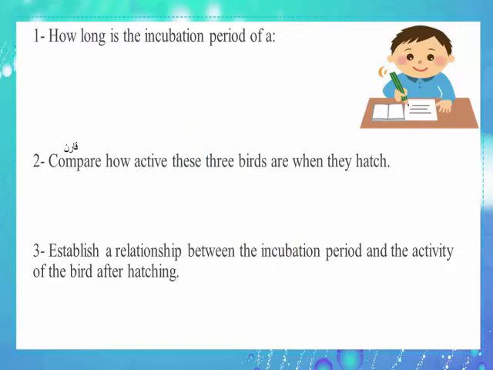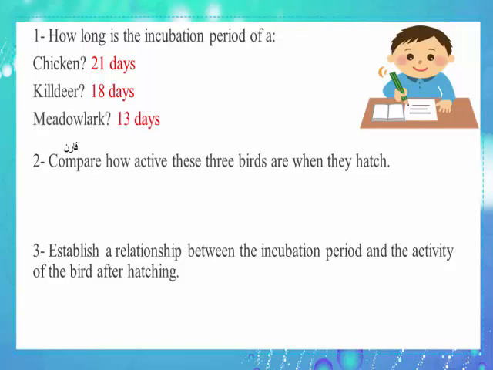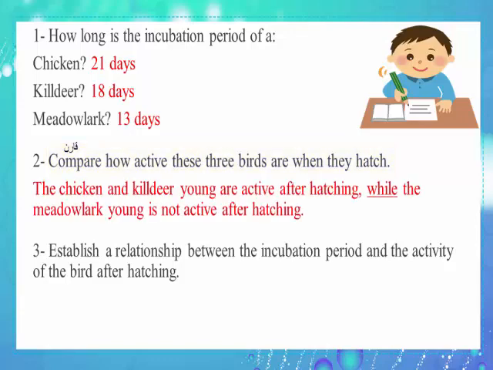Now check your answers. Number 1. How long is the incubation period of a chicken? 21 days. A killdeer? 18 days. A meadowlark? 13 days. Number 2. Compare how active these three birds are when they hatch. The chicken and the killdeer young are active after hatching, while the meadowlark young is not active after hatching.